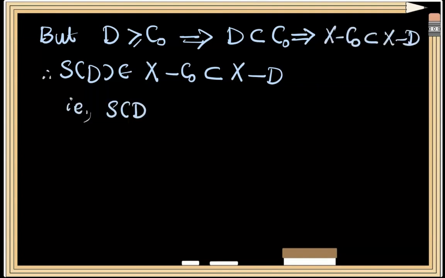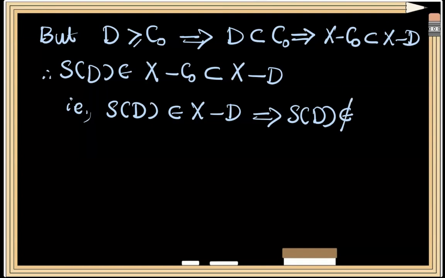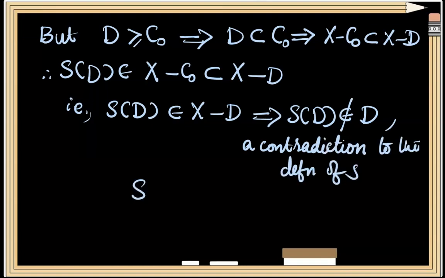That is, we have proved that S of D belongs to X minus D. Or we can see that S of D belongs to the complement of D. So S of D does not belong to D. A contradiction. Since we have defined S of D as a point in D, S of D should have been a member of D. Thus we have arrived at a contradiction.